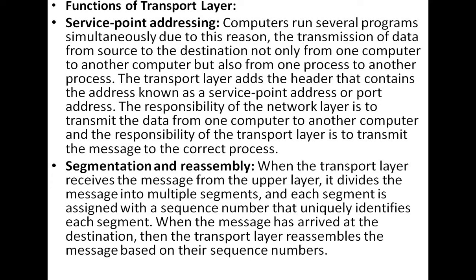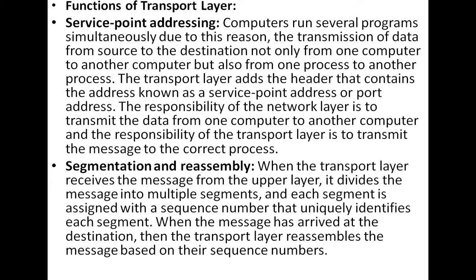What happens is that when messages are transferred from the upper layers towards the transport layer, the transport layer divides them into multiple small parts, called segments, and puts a sequence number that uniquely identifies each one. Sequence numbers mean 1, 2, 3, 4, up to n.